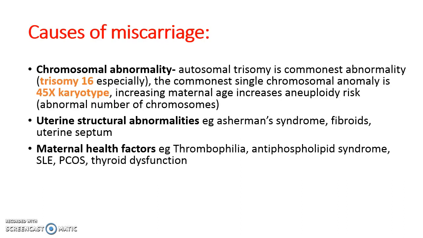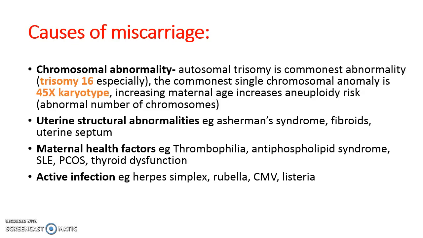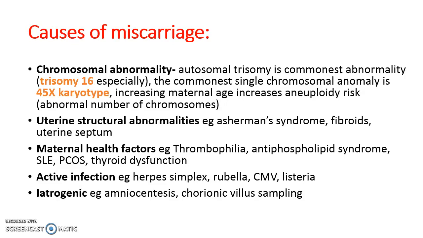Maternal health. Conditions such as blood disorders, autoimmune conditions, gynecological problems and endocrine issues can affect the ability of the woman to carry the pregnancy. Active infections, including STIs, can also be a cause of miscarriage. Iatrogenic causes include amniocentesis and chorionic villus sampling, both of which are methods used in the Down syndrome screening process.